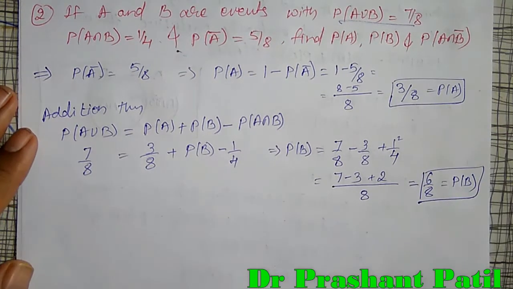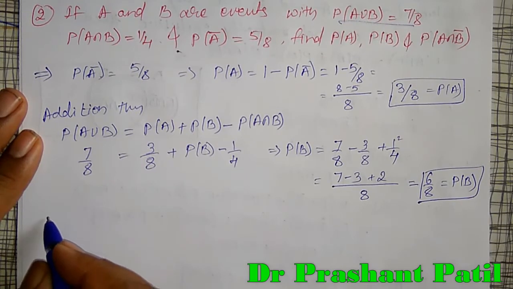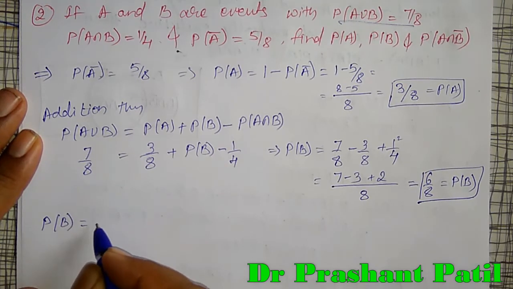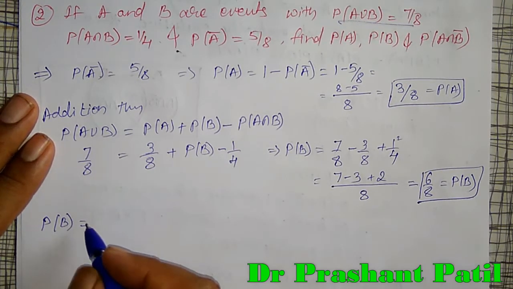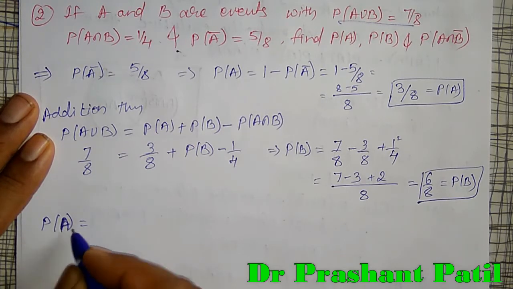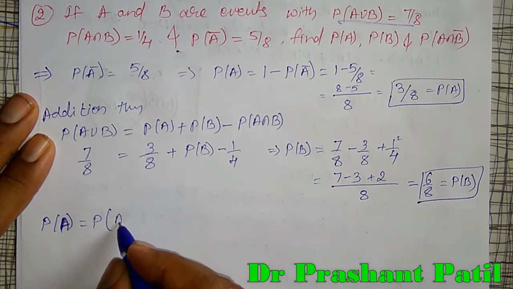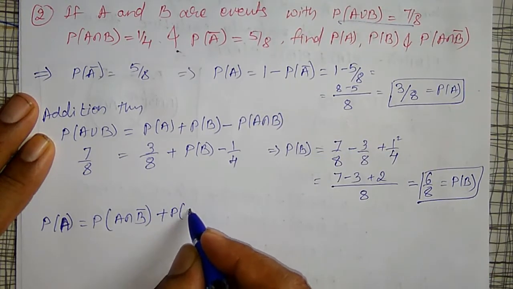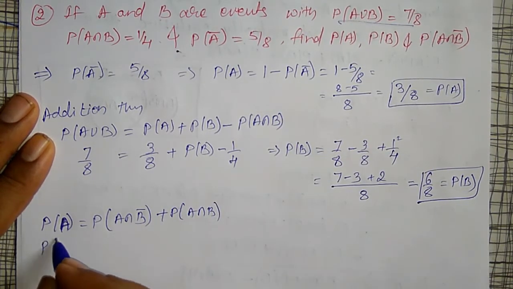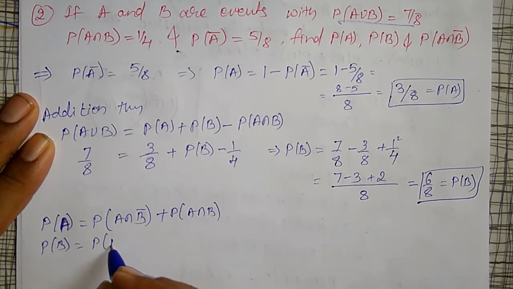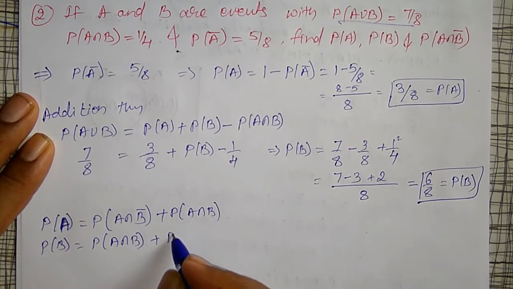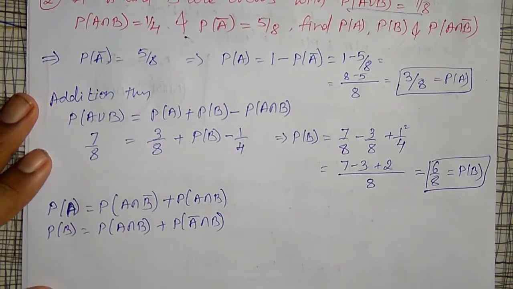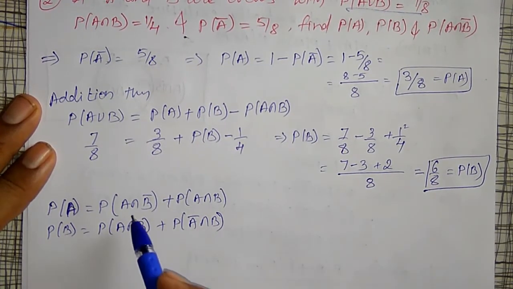To find out that, in the proof of addition theorem, I know probability of A is equal to probability of A intersection B bar plus probability of A intersection B, as well as the probability of B is equal to probability of A intersection B plus probability of A bar intersection B. These two I know, used in the proof of this one. I want to find out this.